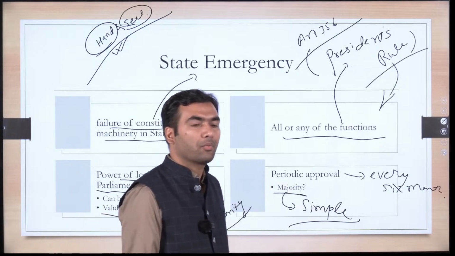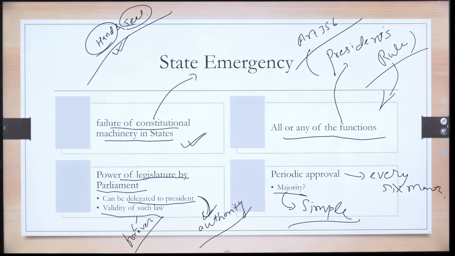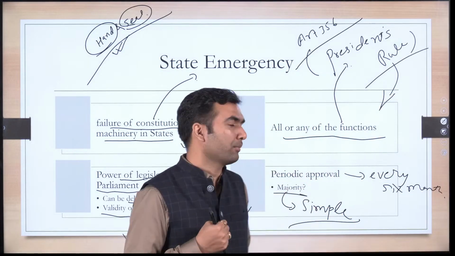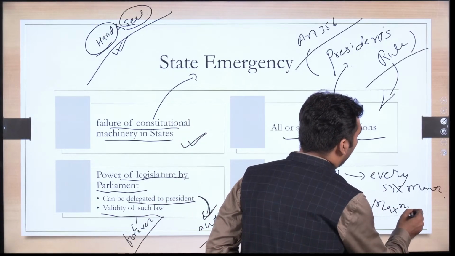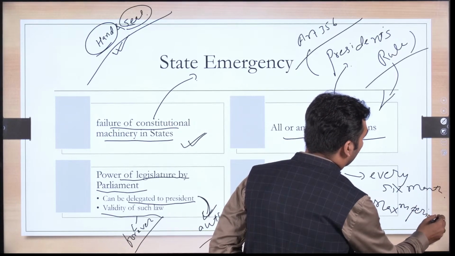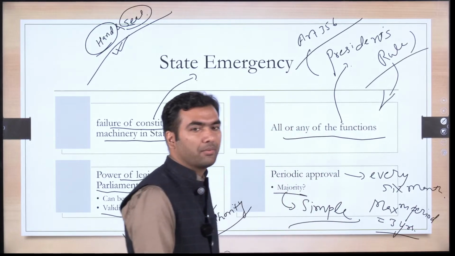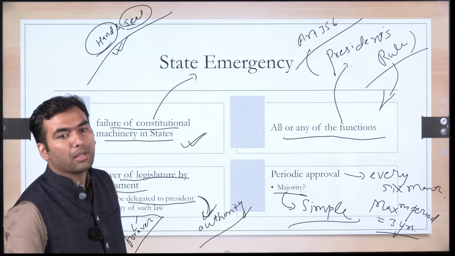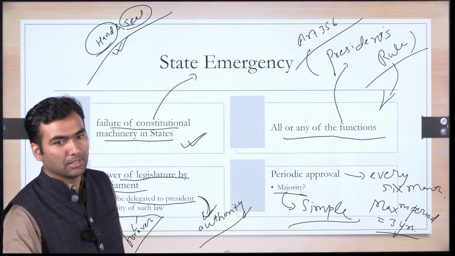And the next thing which is required here is that under no circumstances can a state emergency remain in force for more than 3 years. So the maximum period is also prescribed. Unlike national emergency, which can remain in force for as long as it is getting periodic approval, the state emergency cannot remain in force beyond 3 years.